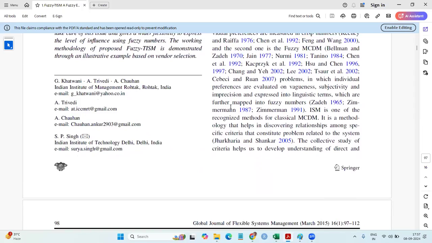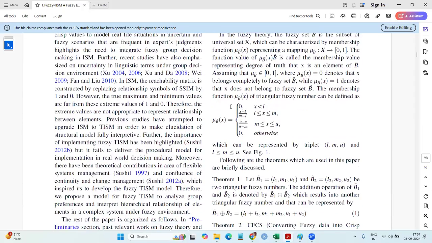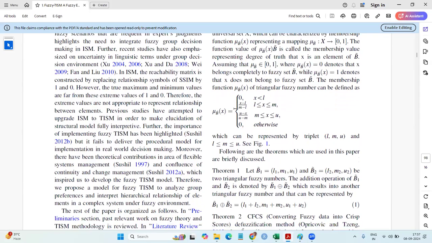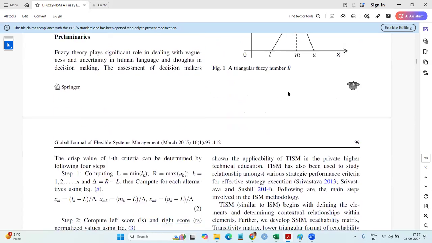So it talks about the ISM, TISM, etc. It tells this is the way we will do it: low, medium, high, etc. We will convert that to triangular fuzzy numbers. So this is the idea of the triangular fuzzy. Whatever number is there, the previous and the next to that, both are taken. That's why it becomes sort of a triangle. So here, fewer chances of one, more chances of this triangular fuzzy number.